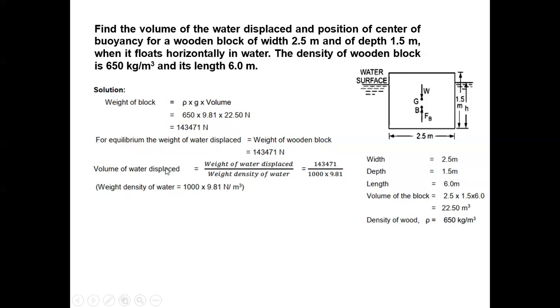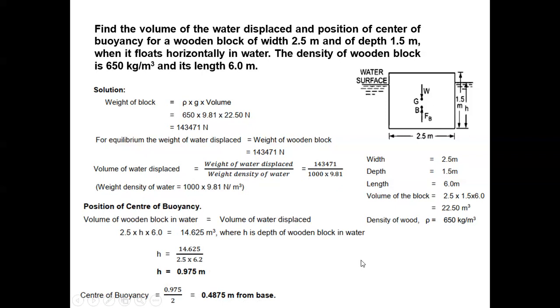And you have to find volume. So it will be weight of water upon weight density of water. Now, the weight of water displaced is what you have just found, and the weight density of water is rho into G. From here you will get the volume of water displaced. Correct?